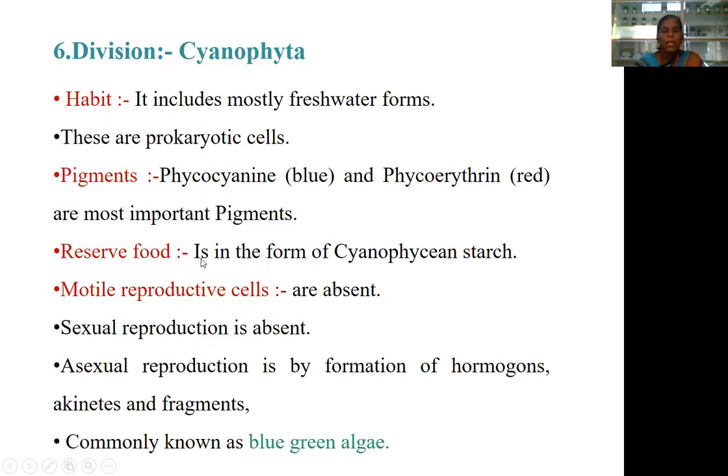Reserve food materials are recorded in the form of cyanophycean starch. Motile reproductive cells are absent. Sexual reproduction is also absent. Asexual reproduction is by formation of hormogonia, akinetes and fragments. The Cyanophyta members are also known as blue-green algae due to the presence of phycocyanin.